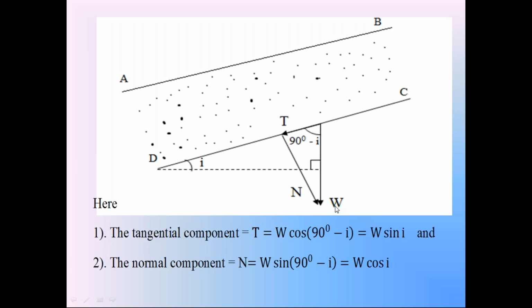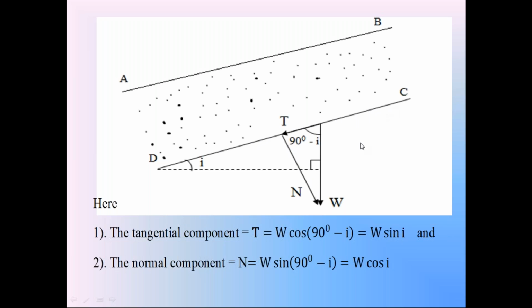Resolve this weight W into two components: one is the tangential component T, the other is the normal component N. We know that the tangential component T of this weight W is W sin I. The normal component N is perpendicular to surface CD.